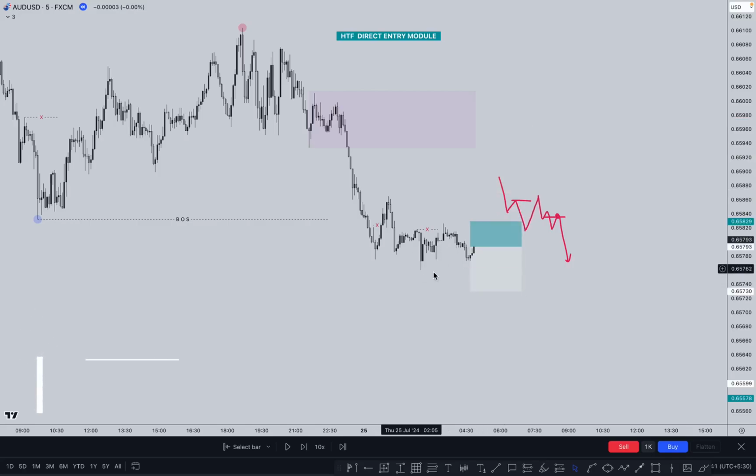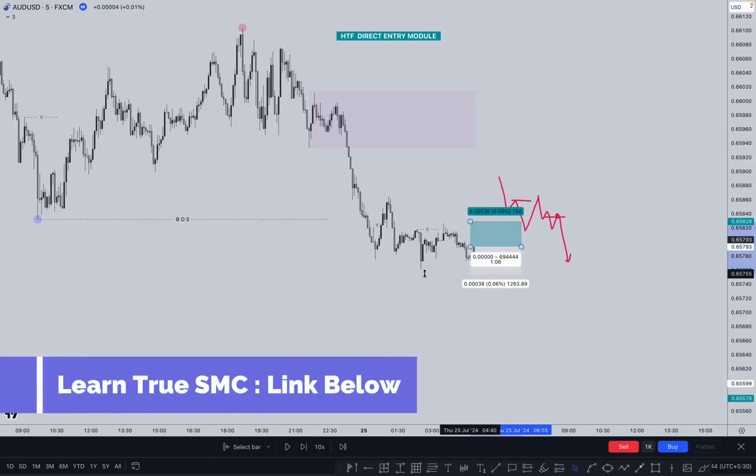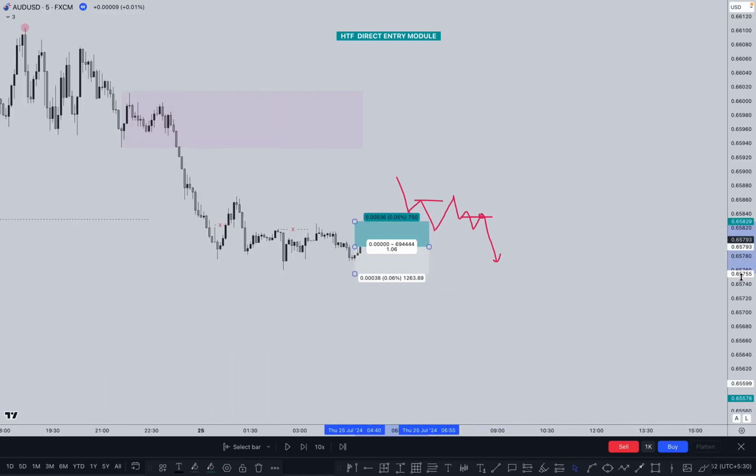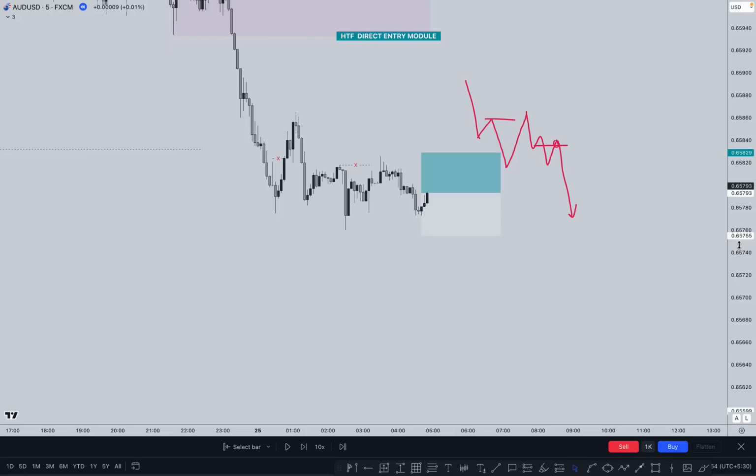But what happened in this case? We can see this low is very close, so we are not interested in putting the target here. We are going to increase our target point. So how can we increase it? Simply, you need to use the Fibonacci tool.